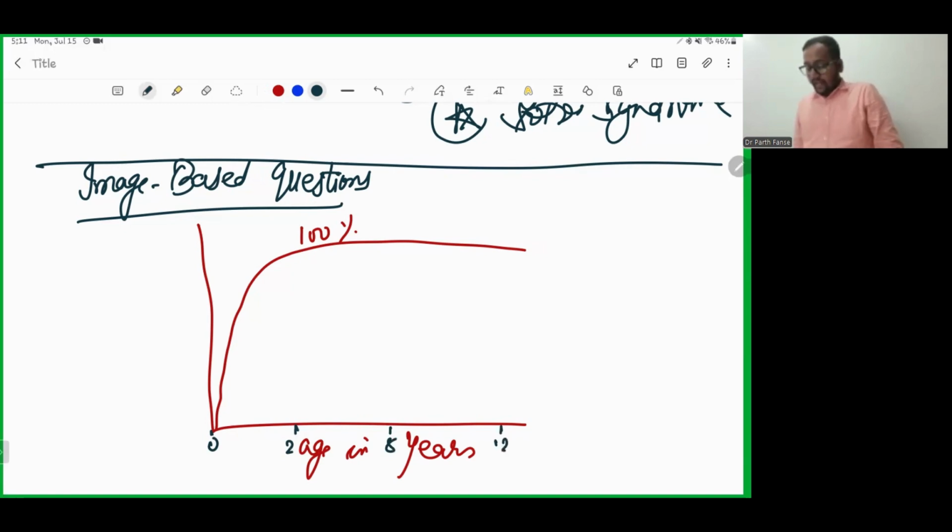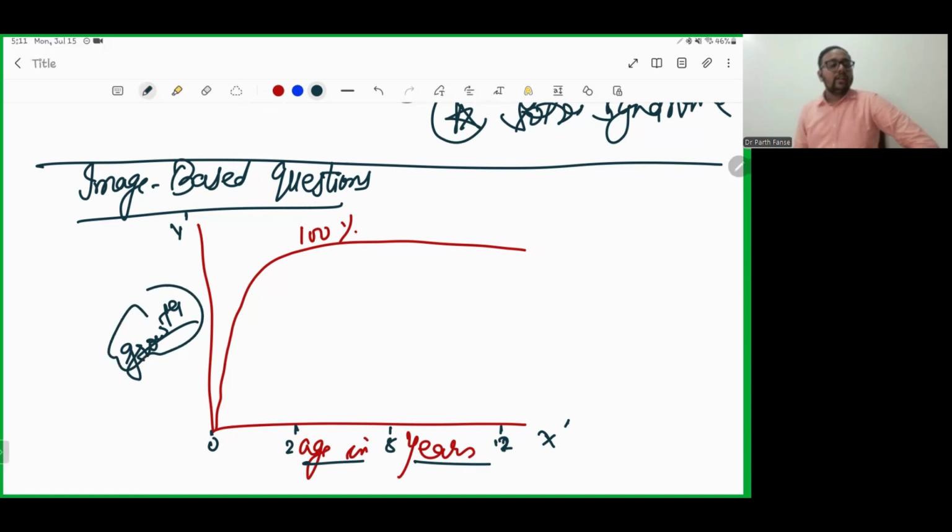This is the x-axis and this is the y-axis. The x-axis is age in years, while the y-axis is plotted as growth.